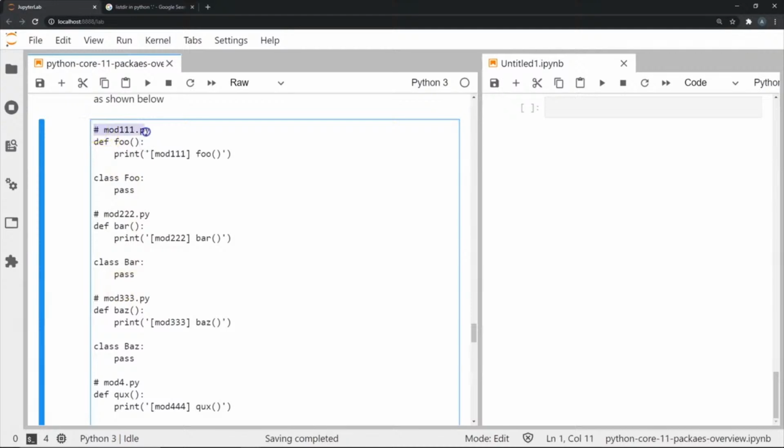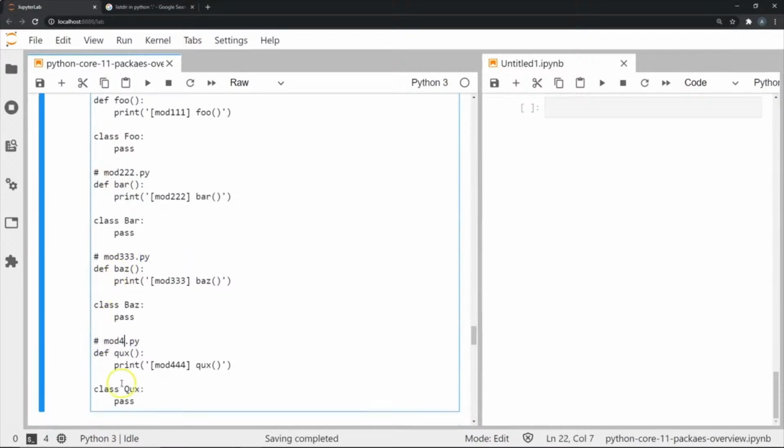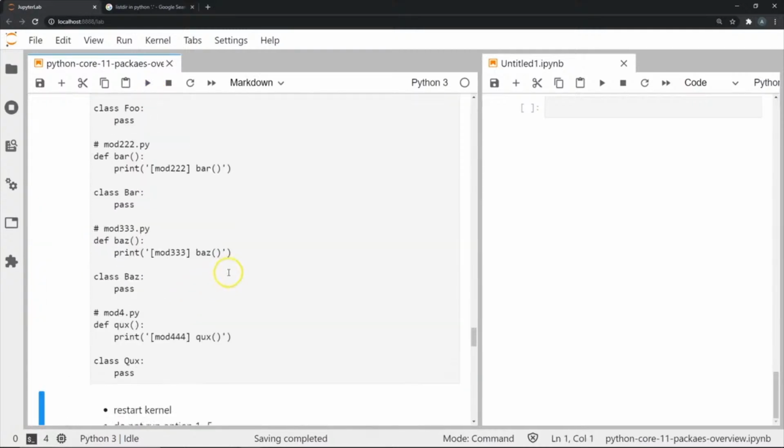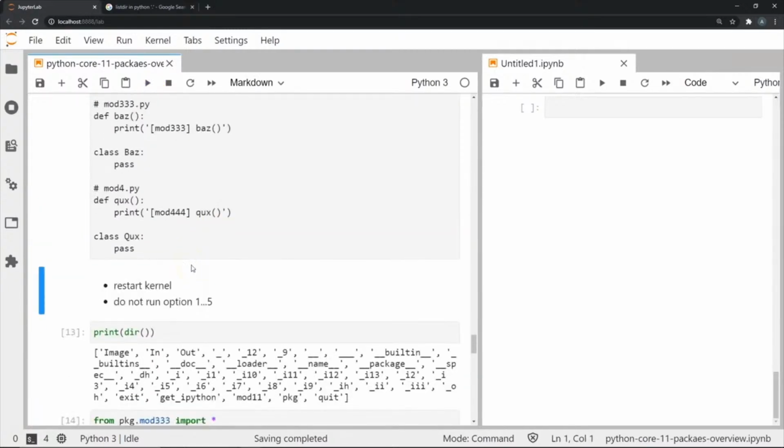Within mod111.py I've written this statement and stored it in the Python script. Similarly, I've created another Python script called mod222.py, and I have written this in the code. And I've similarly done this for mod333.py, and another for mod4.py.